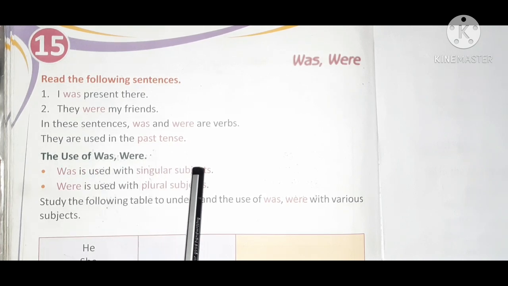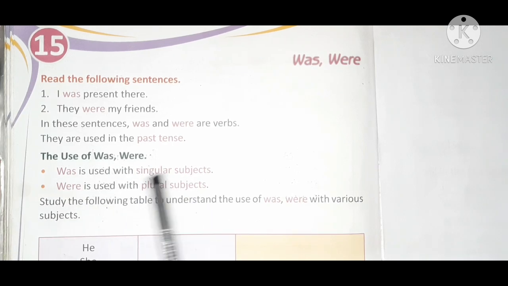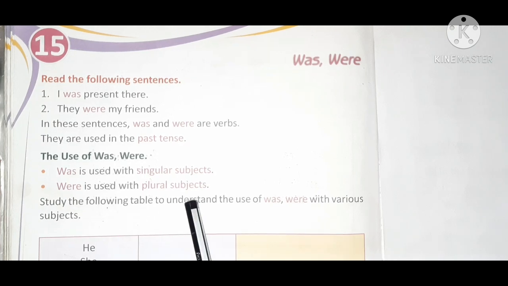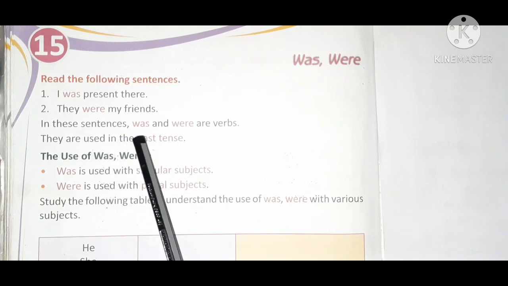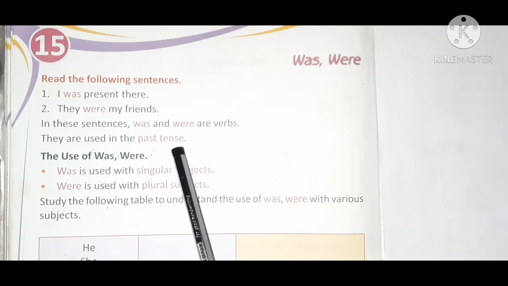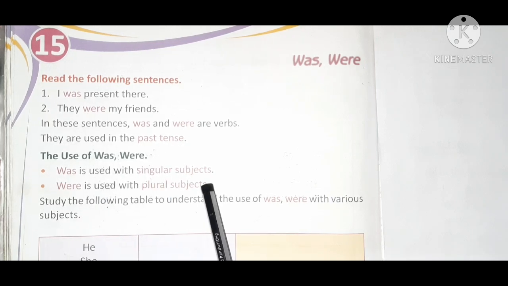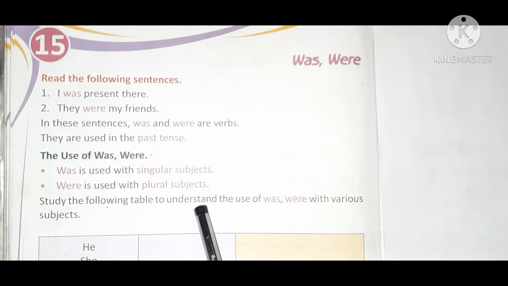Was is used with singular subject. Remember, children, was is used with singular subjects and were is used with plural subject. Okay? These words are used in the past tense. Remember, was and were are used in the past tense. And was is used with singular subject. Okay? Remember, with singular subject. Was is used with singular subject and were is used with plural subject. Okay?